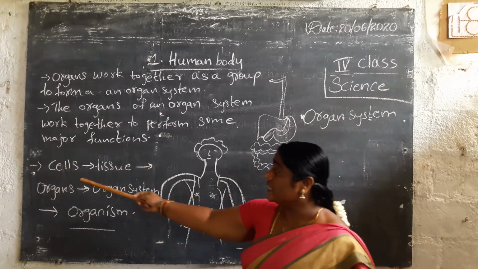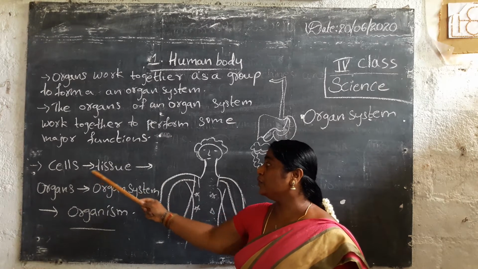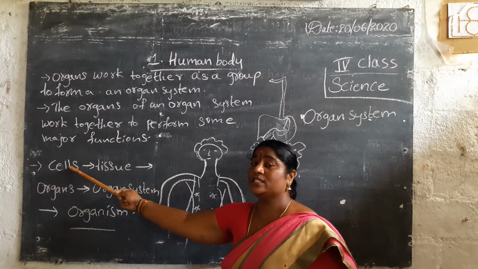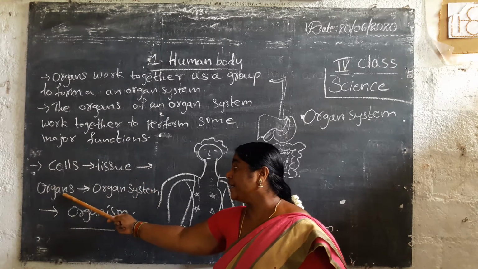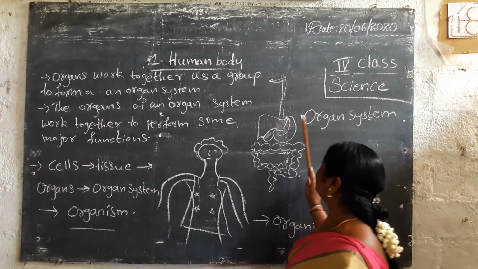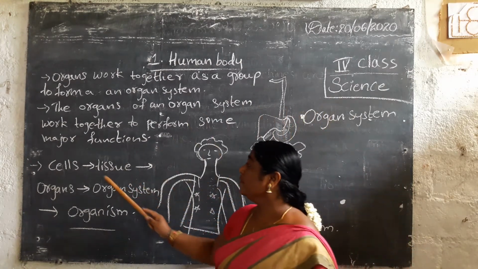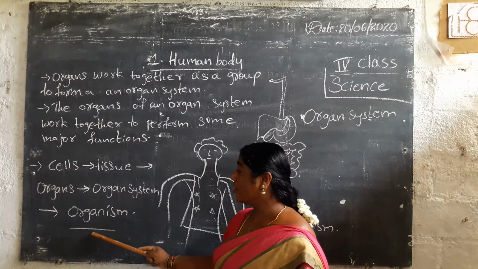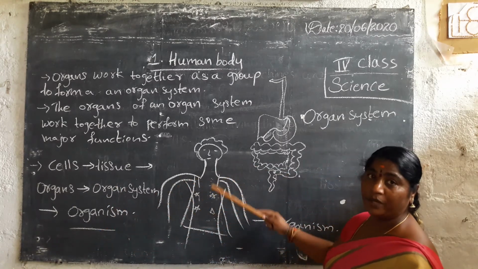Cells form tissues, tissues form organs, organs form organ systems, and organ systems together make an organism, like a human baby, a human body.